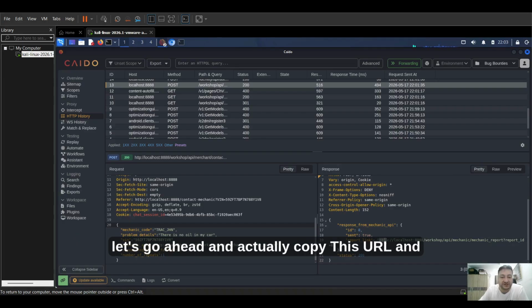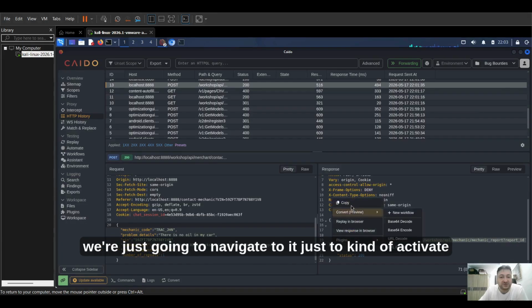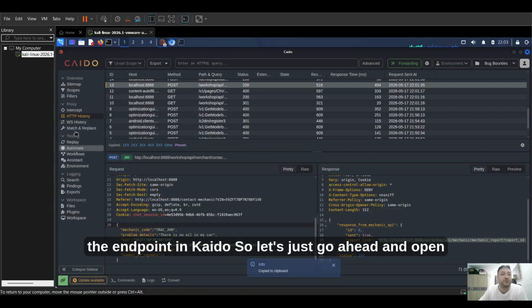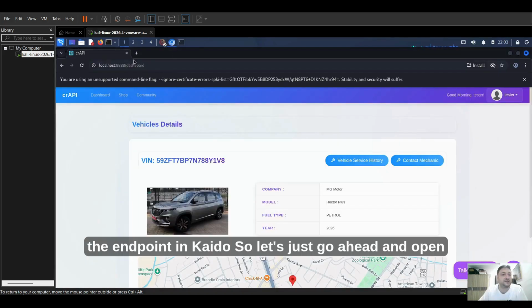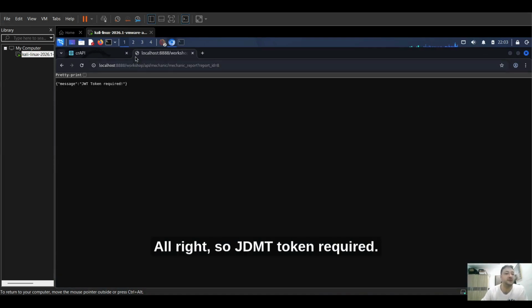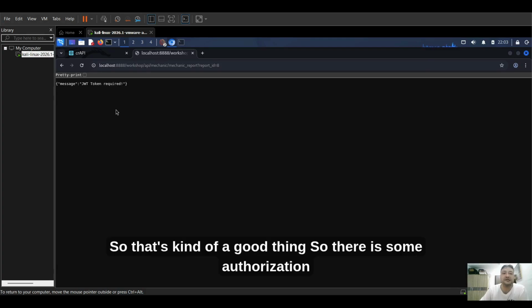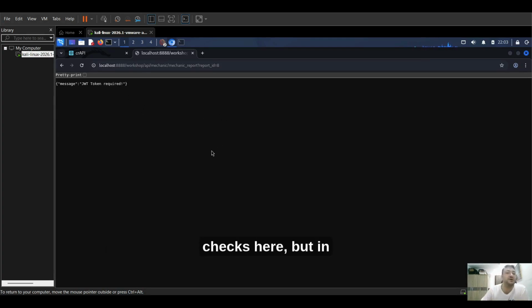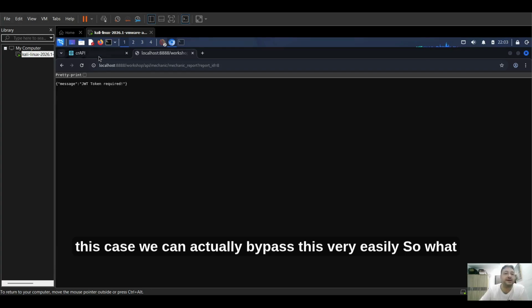So let's go ahead and copy this URL, and we're just going to navigate to it to activate the endpoint in Caido. Let's open up another tab and take a look. All right, so JWT token required. That's kind of a good thing. So there are some authorization checks here, but in this case, we can actually bypass this very easily.